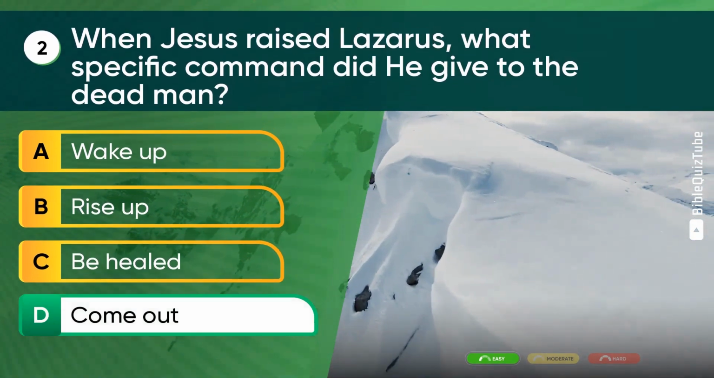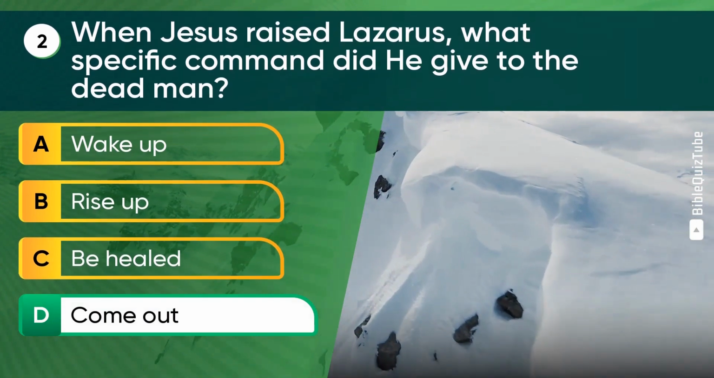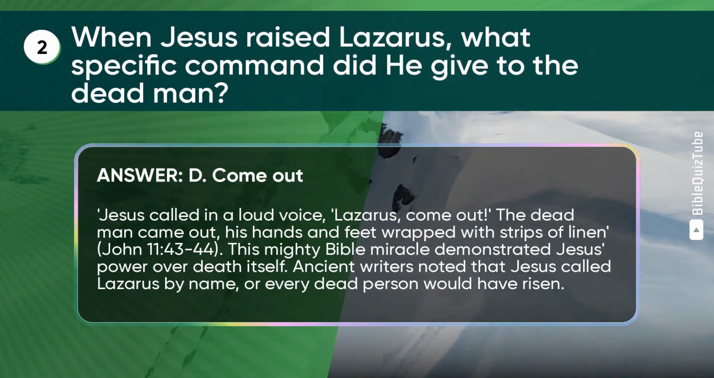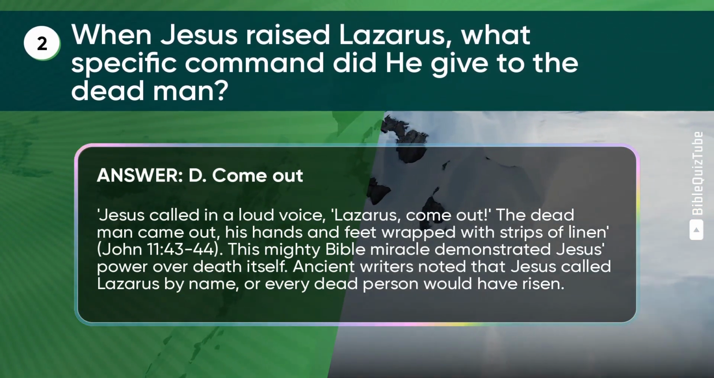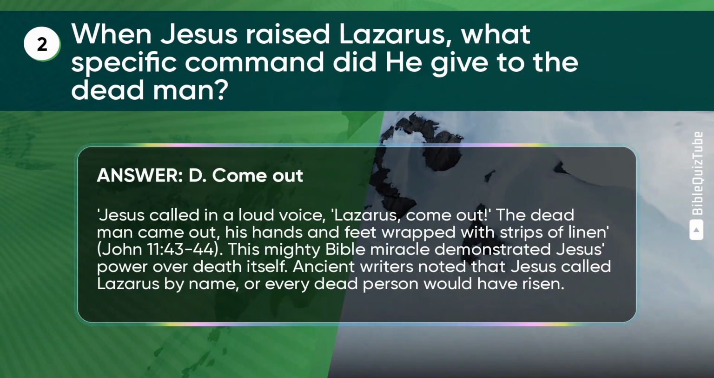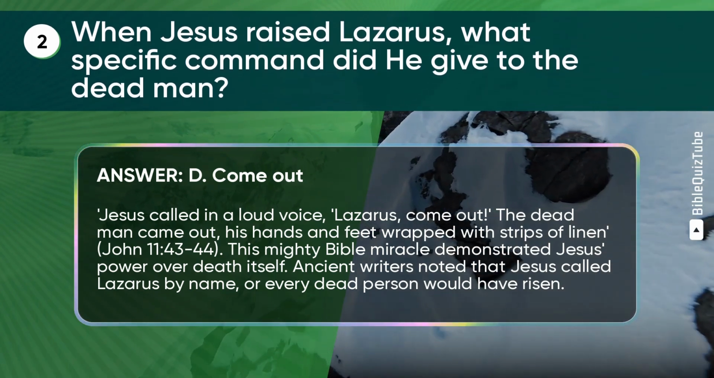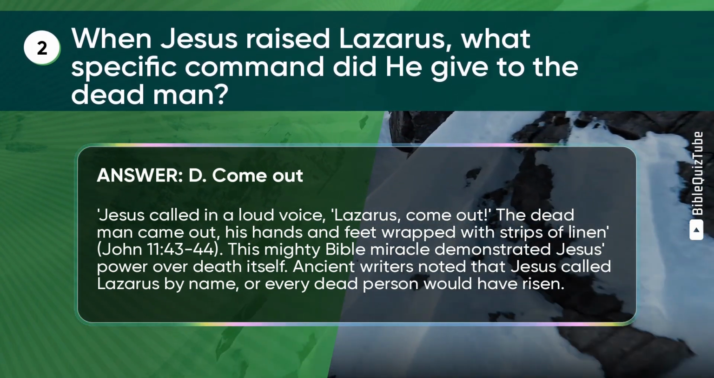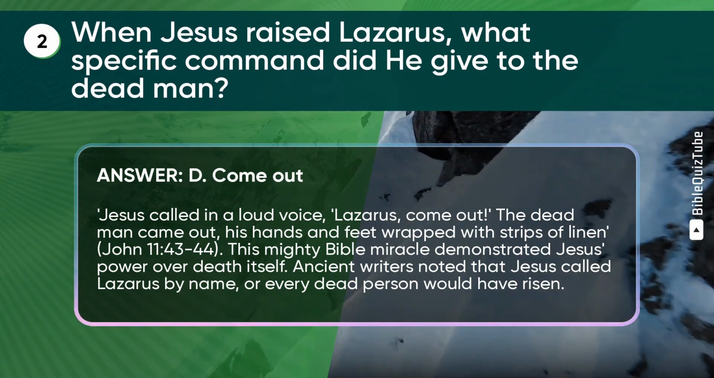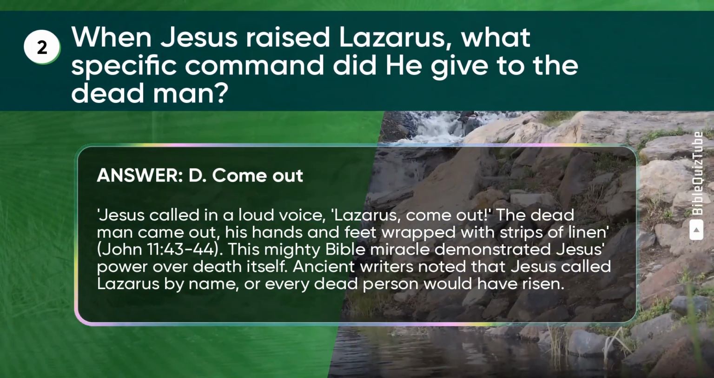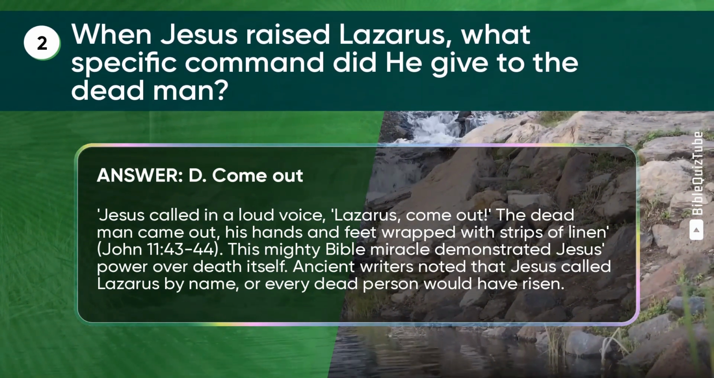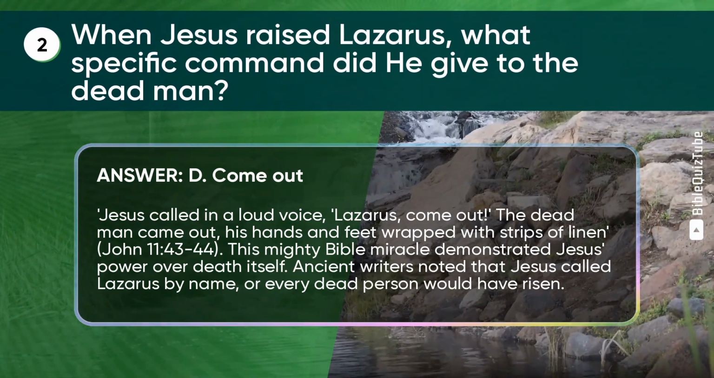The correct answer is D. Come out. The explanation. Jesus called in a loud voice, "Lazarus, come out." The dead man came out, his hands and feet wrapped with strips of linen. John chapter 11 verses 43 to 44. This mighty Bible miracle demonstrated Jesus' power over death itself. Ancient writers noted that Jesus called Lazarus by name, or every dead person would have risen.